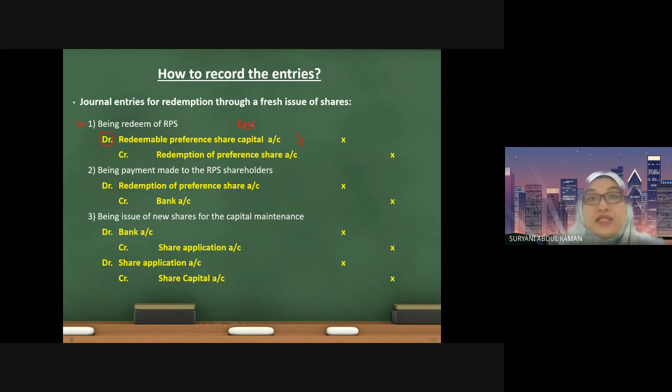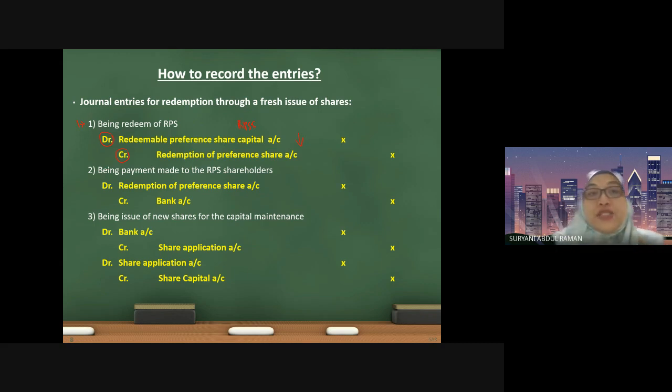RPSC stands for redeemable preference share capital. And then at the same time, you are going to credit a temporary account called redemption of preference share. This is just a temporary account for you to locate the redemption, which needs to be repaid later on. Once you complete the repayment, this redemption account will be closed.